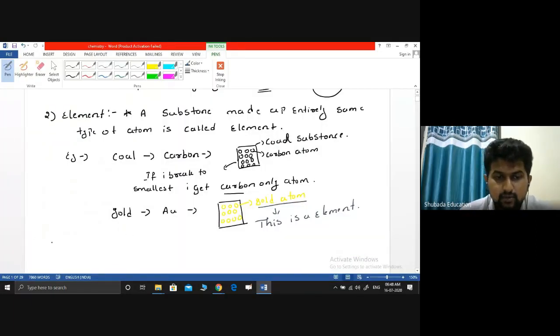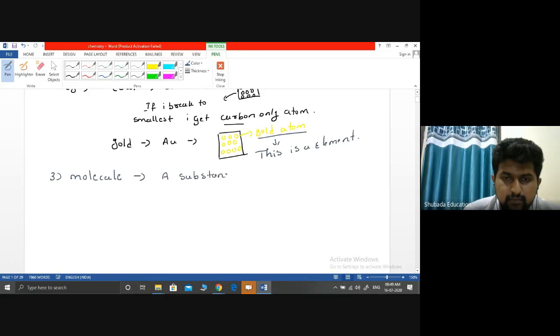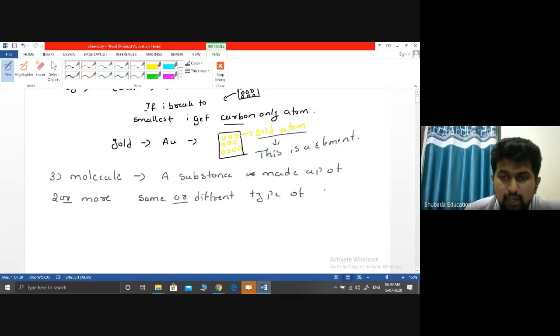Okay, so third is molecule. What does that molecule mean? A substance made up of two or more same or different types of atoms.